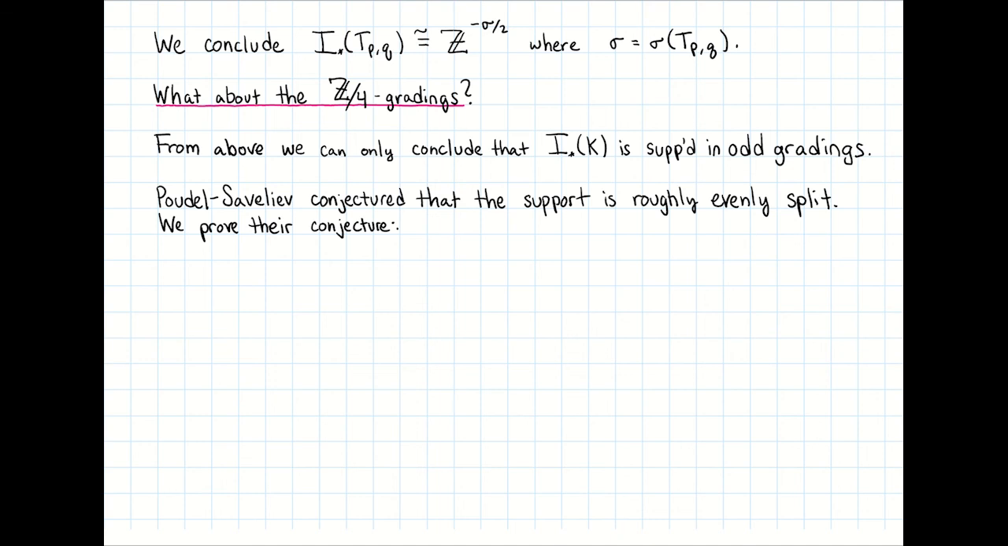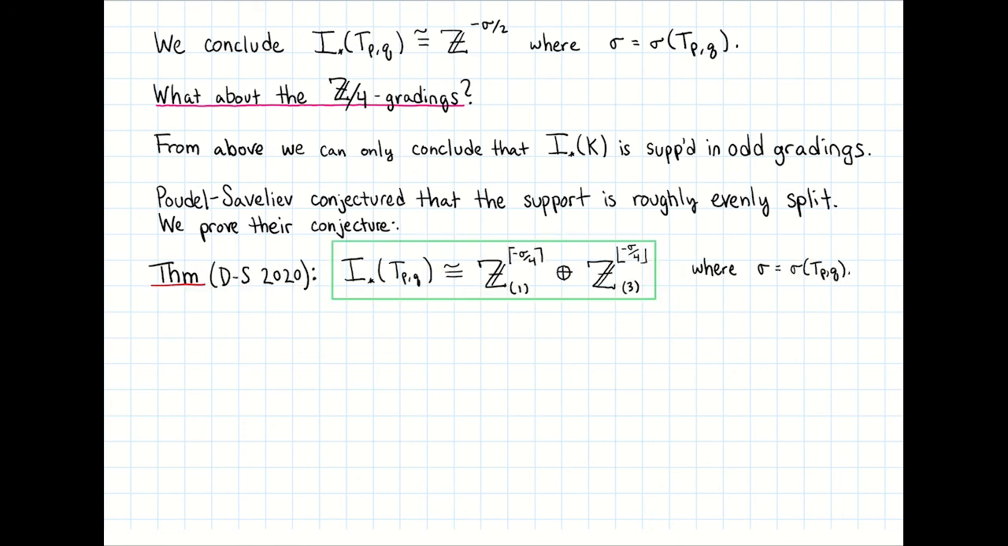Poudel and Saveliev conjectured that the support is roughly evenly split between gradings 1 mod 4 and 3 mod 4. So we proved their conjecture, which is made more precise here. In particular, I star of T_{P,Q} is completely determined by the signature as a Z-mod 4 graded abelian group. Now I'd like to sketch the proof of this result, which uses ideas from the previous parts of the series, and in particular the equivariant structure of the theory, even though the statement is really independent from this structure.